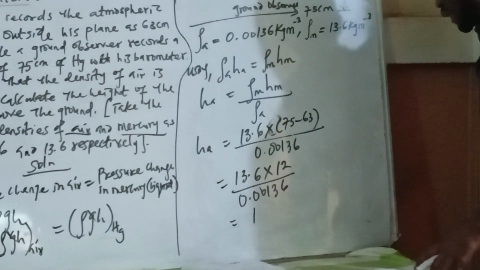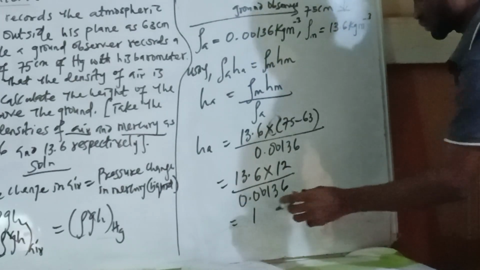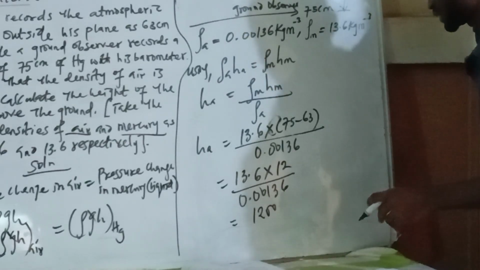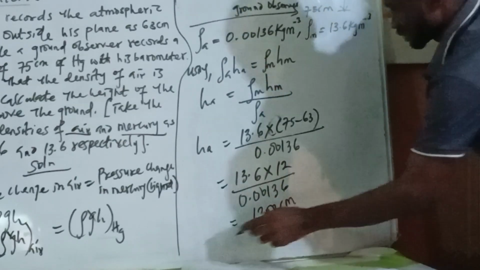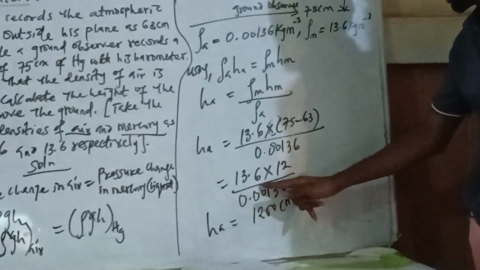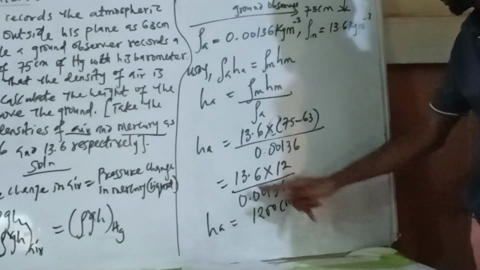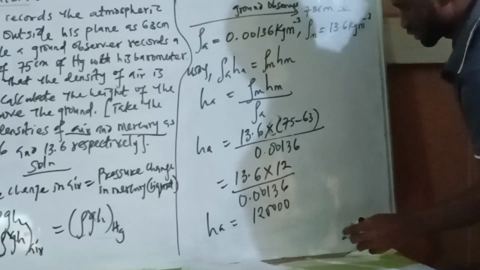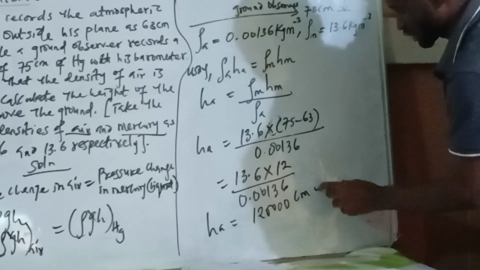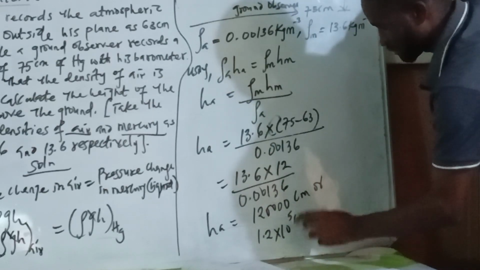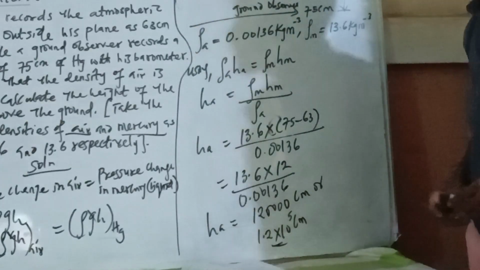Please point for me, say 12,000 centimeters or 1,200 centimeters. Please point and check. 1,000 because this can cancel. 1, 2, 3, 4, I cancel this one. 1.2, okay, 12,000 of it, all in centimeters, or 1.2 times 10 power 5 centimeters. So that becomes our answer.